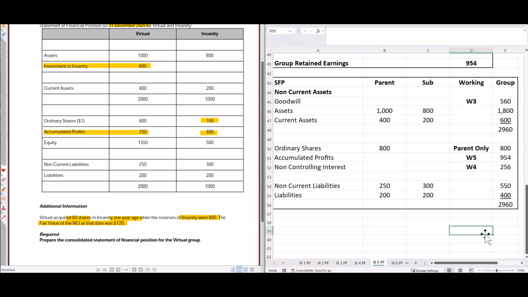Again, the important thing with these group accounting questions is practice. They're very similar, but they do build. So we're going to see as we go through future questions, little complications will come in, but as long as we've got the basics that we've done so far, we should be able to deal with them as they come up. So practice is the key, and then you can move on to session 6.